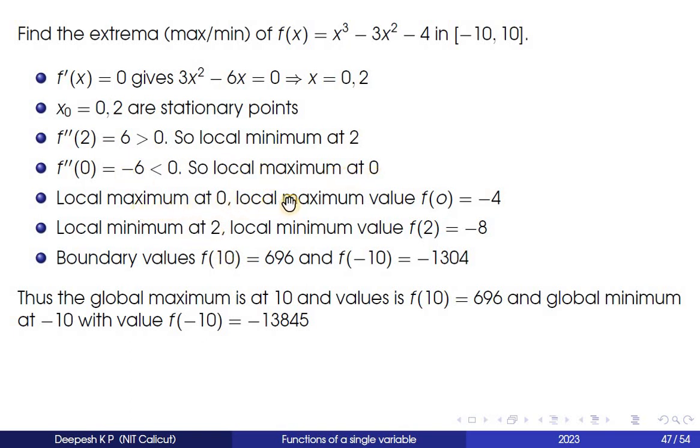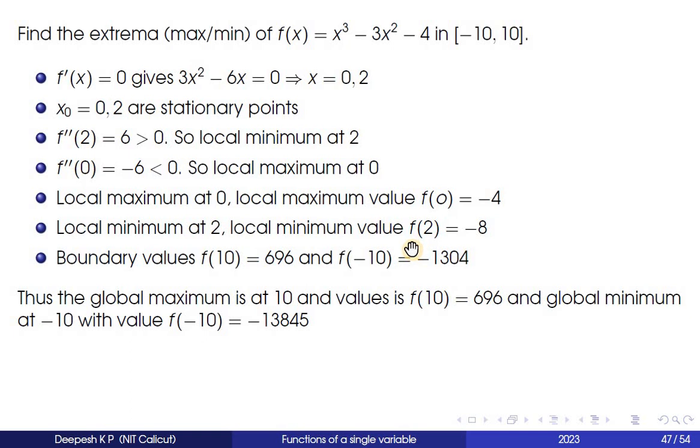The local maximum value is f of 0 equal to minus 4, and the local minimum is at 2, and the local minimum value is minus 8. Okay, the function is completely on the negative side, and the local maximum value is minus 4 and local minimum value is minus 8. So the local maxima and local minima have been located along with their values.